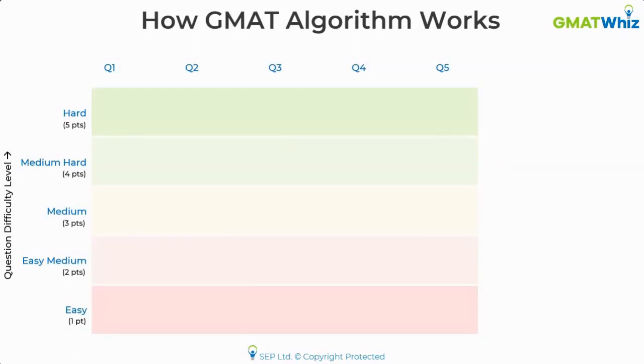So let's say that I'm looking at just 5 questions and I'm going to take two students, and on the left y-axis you can see the difficulty level of questions. Almost every student starts with a medium difficulty level. The first question is generally of that difficulty level. So let's say student 1 starts with a medium difficulty question. He gets it right. The adaptive algorithm basically means that if you get a question right, the algorithm is going to serve you questions of higher difficulty level. Okay, so that's what happens.